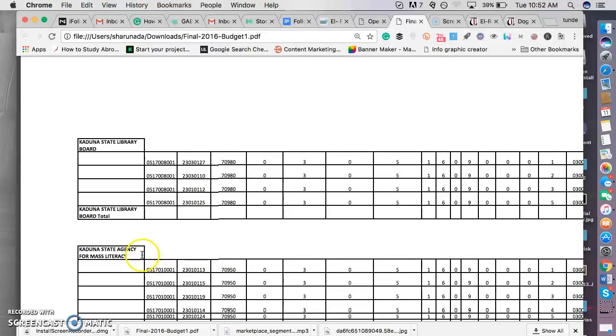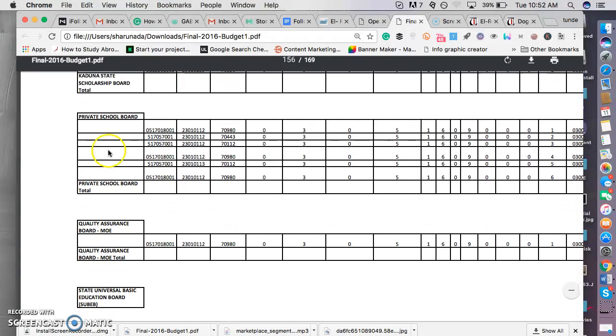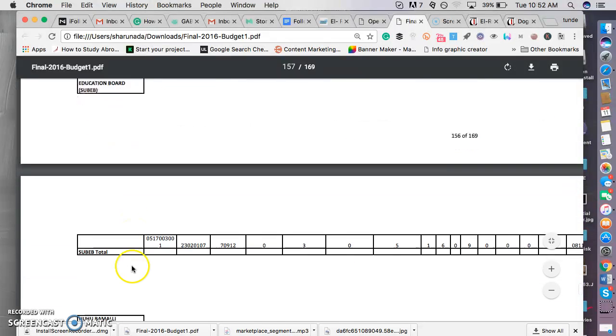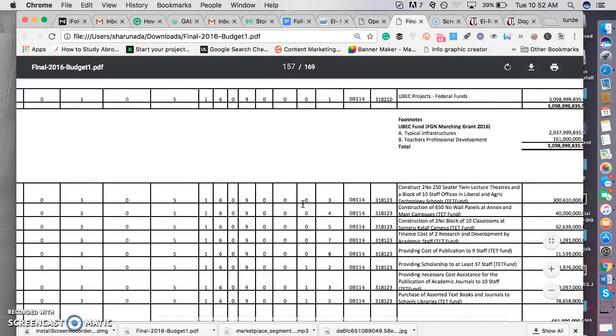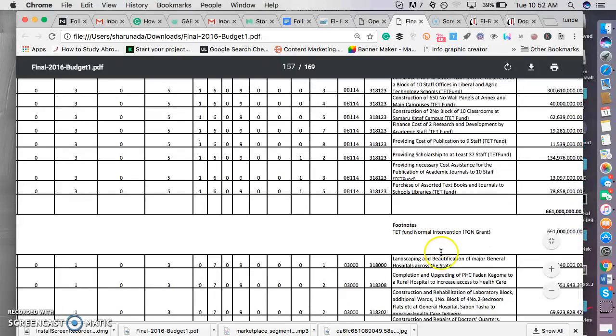And also this is mass literacy. No. We scroll down, scholarship board, no. Private school board, no. Quality assurance board, no. Yeah, this is SUBEB. SUBEB may also be one ministry that is of interest. You can see construction of 650 number wall panel at annex and main campuses. Construction of 2 blocks of 10 classrooms at Samaru Kataf campus. You can see all of these. They are there.